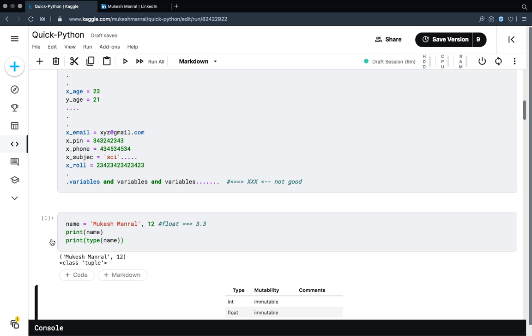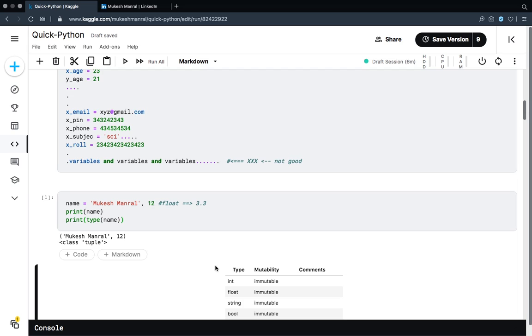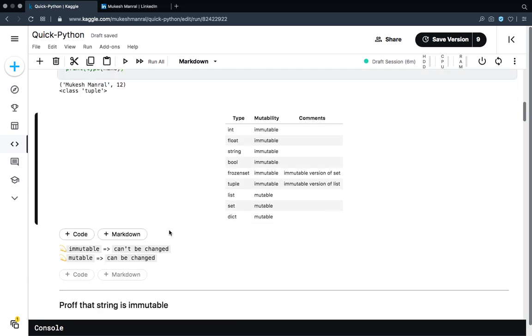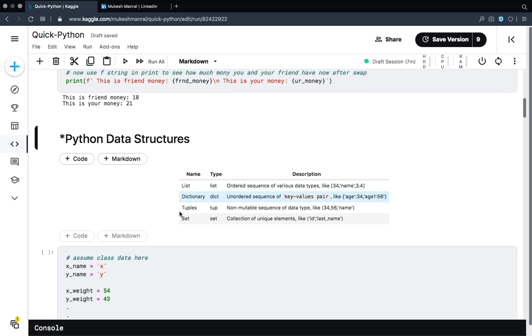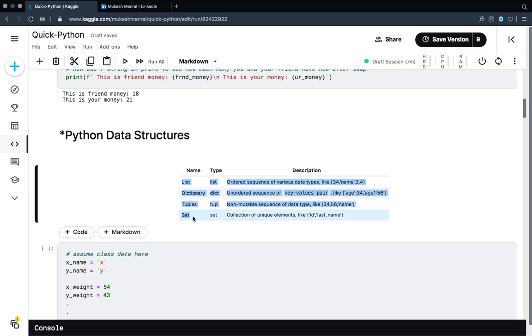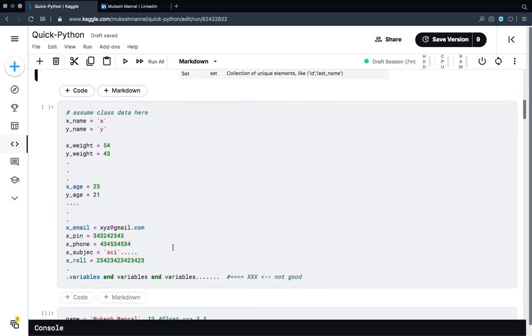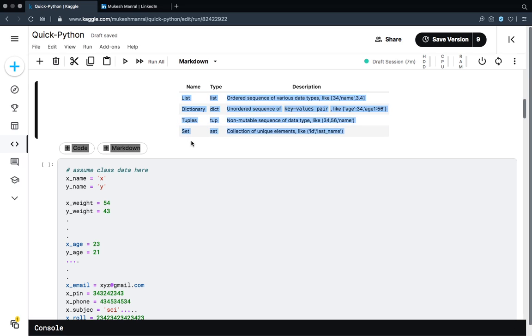There is actually a better way to do this, and that is using data structures. That's why we are interested in learning data structures in the first place. Now I think you are having a glimpse of why we need data structures, and why we cannot only deal with variables. So we will learn to improve this process. We will learn to implement the simple data structures, which are list, dictionary, tuples, and set.